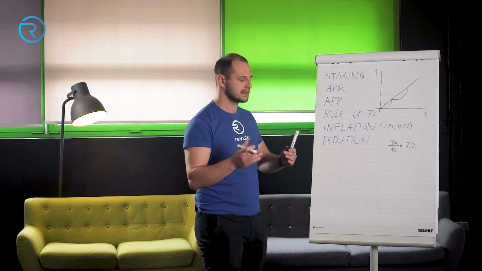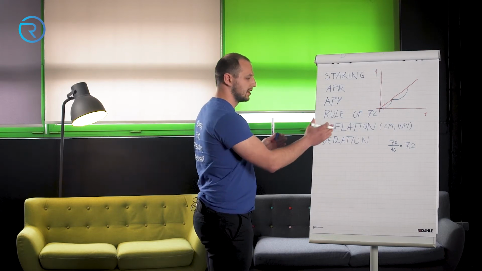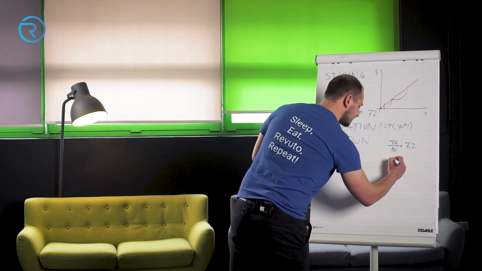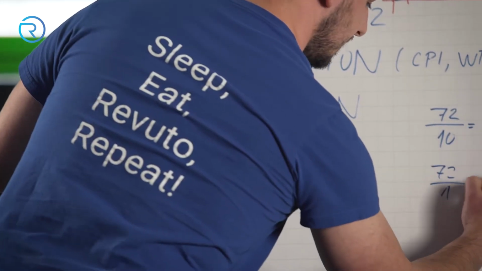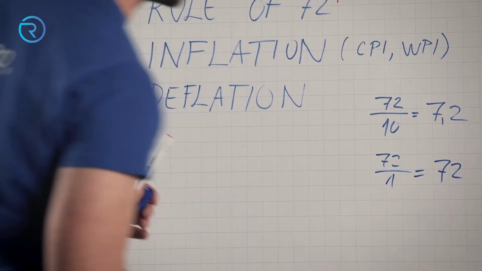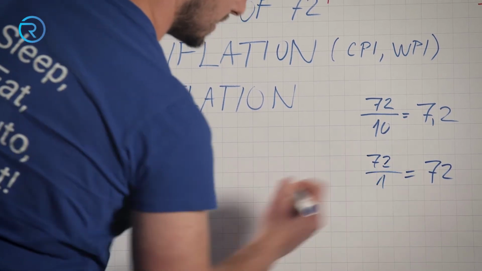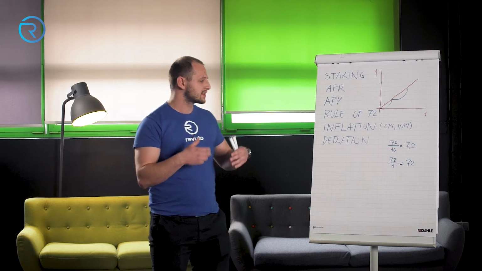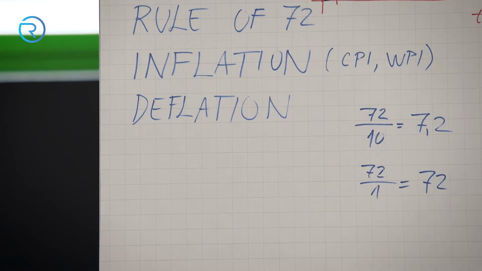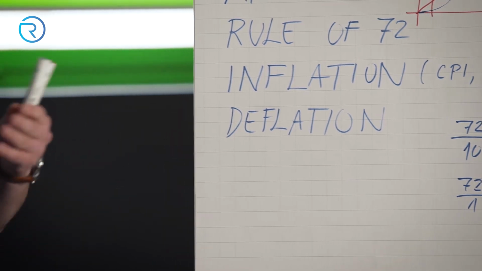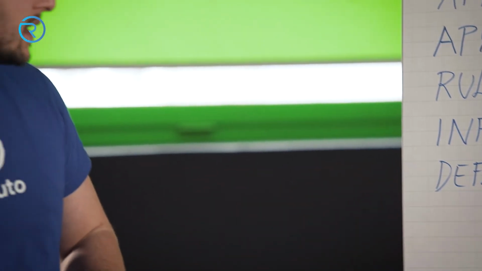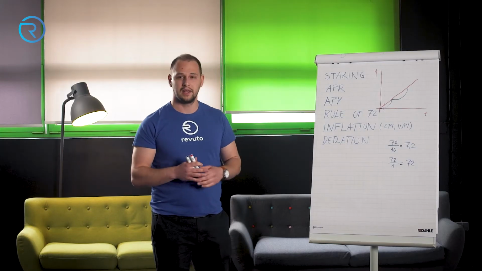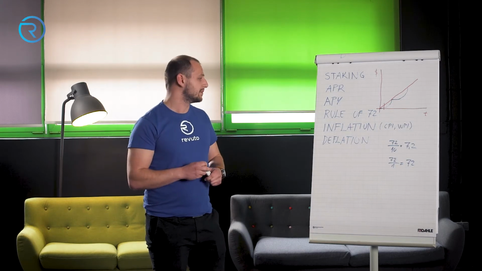So if it is, let's say, 1%, then 72 times 1 equals 72. It's very simple, but I just wanted to put it on paper. So it will take us 72 cycles to double our investment. What does it mean? 72 times 10 equals 720 days. So it will take 720 days to double our investment. And that is pretty much universal and can be applied in every type of market.